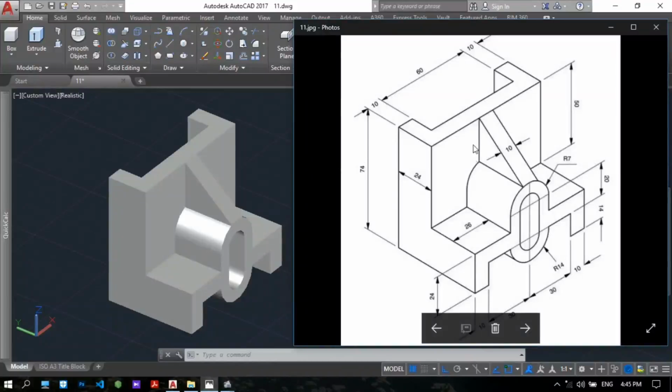Hello everyone, today I will show you how to draw this 3D modeling, AutoCAD 3D modeling. This is tutorial number 11.